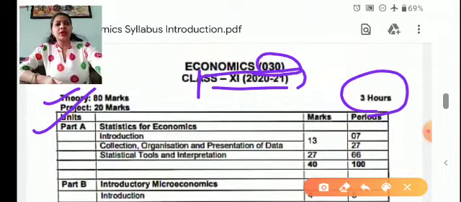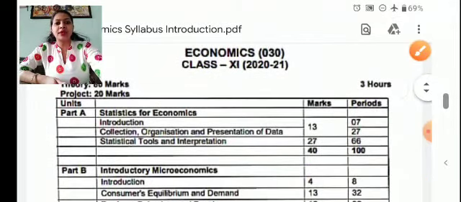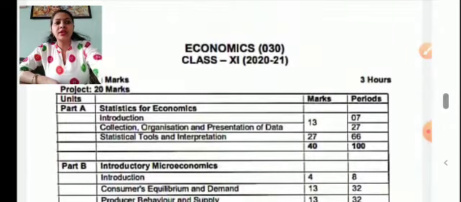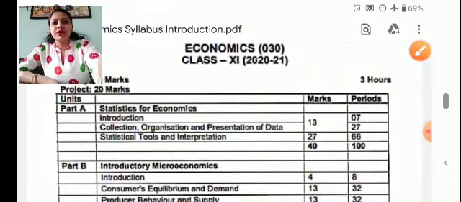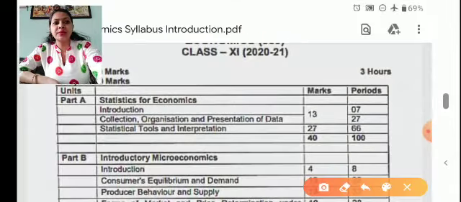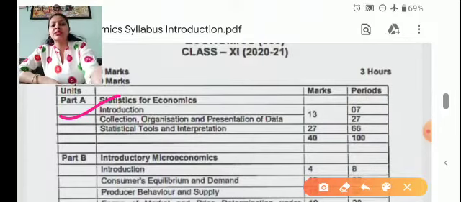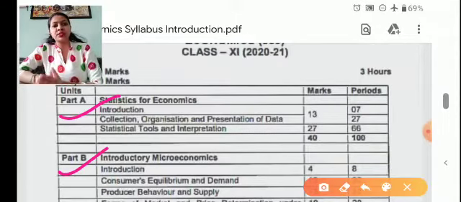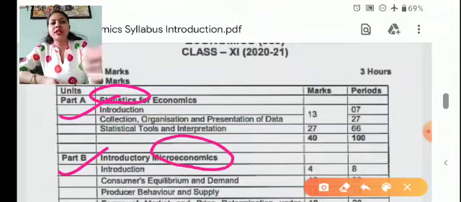The time allowed for the exam is 3 hours. Your syllabus includes two parts, part A and part B, for the theory, and part C for the project. In part A you will study statistics, and in part B you will study microeconomics. Earlier statistics was in +2 and now it is in 11, because the syllabus has been changed.